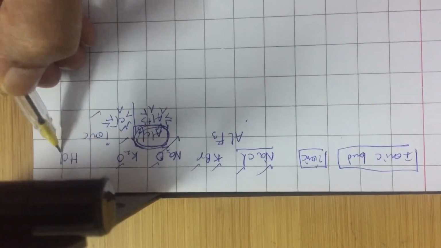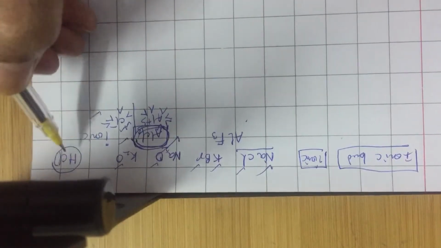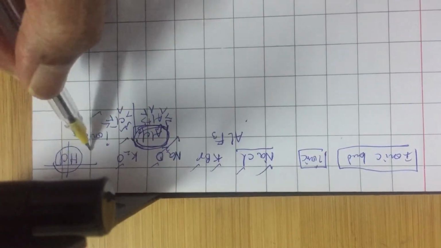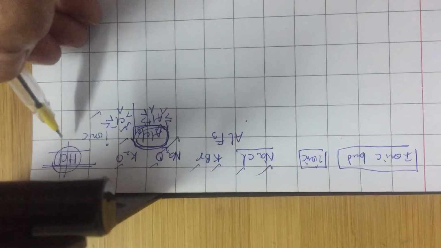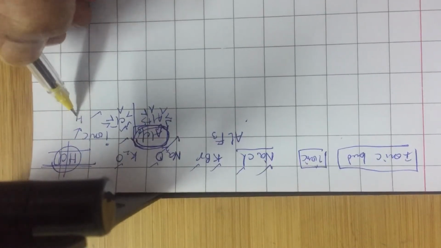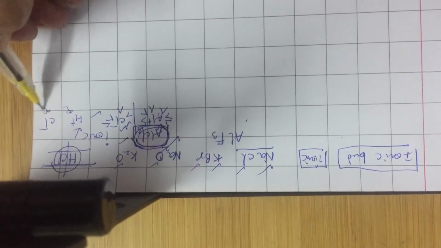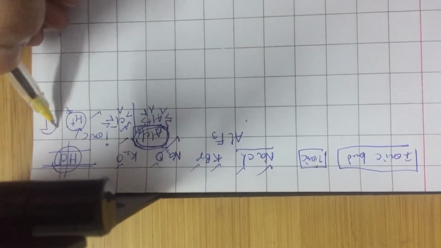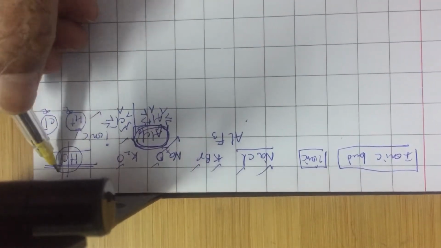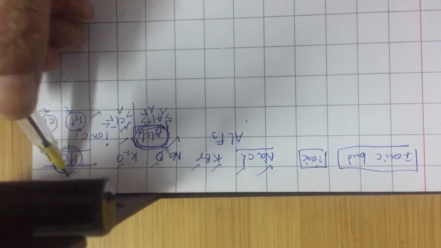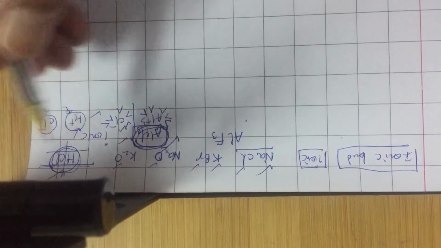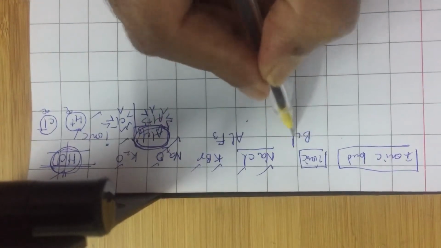For that matter, HCl is also covalent because it is made with two nonmetals. But even HCl in aqueous solution will separate into H plus and Cl minus by hydration, so it becomes ionic. Mind you, if any compound has two nonmetals, essentially it is covalent. BCl3 is covalent.